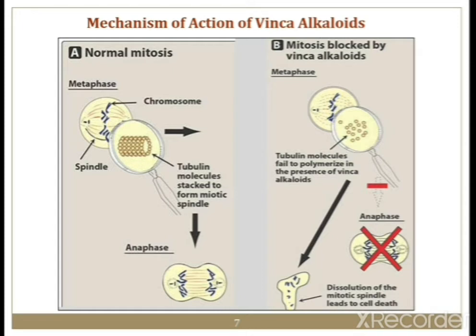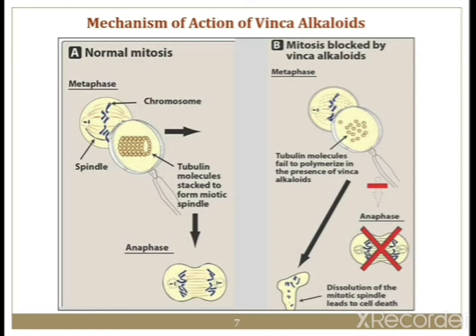If the Vinca alkaloid has been given, the mitotic spindle will not form. What does it mean when the mitotic spindle does not form? The tubulin molecule fails to polymerize in the presence of Vinca alkaloids, and once mitotic spindle formation fails, it will not lead to anaphase, and cell division, meaning from a single cell to multiple cells, is inhibited. So dissolution of the mitotic spindle leads to cell death.